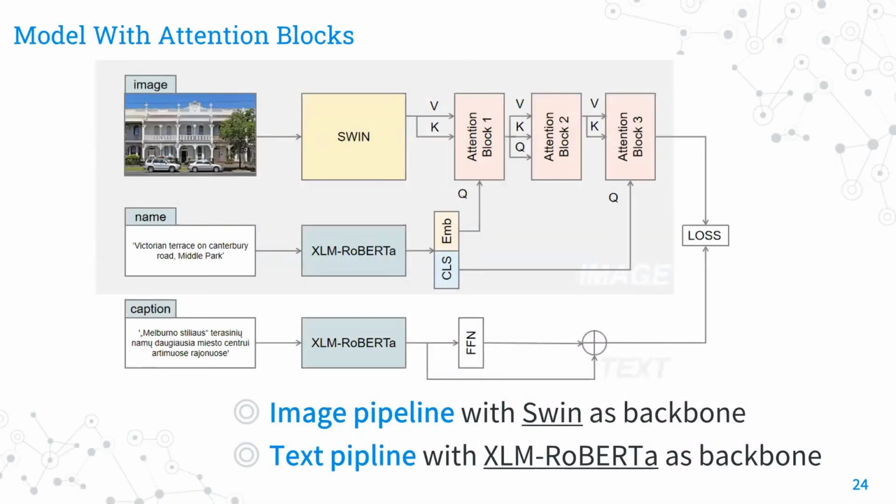And here is the new overall architecture. In the image pipeline, we use Swin and XLM-RoBERTa as the backbones to extract image and file name features. The image features as key-value pairs and the output sequential embeddings of file name as query are sent into an attention block. The hidden layer state in the output of XLM-RoBERTa, taking file name as the input, can be regarded as a global feature of the file name, and it is sent to the third attention block as query.